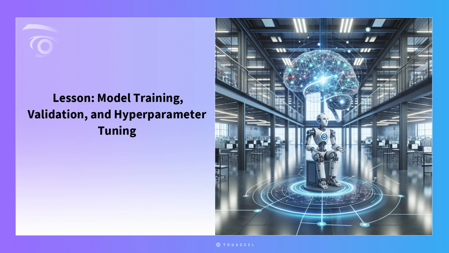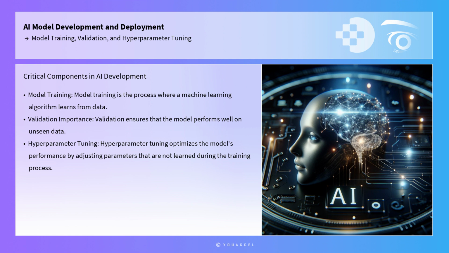Lesson: Model training, validation, and hyperparameter tuning. Effective model training, validation, and hyperparameter tuning are critical components in the development and deployment of artificial intelligence systems. As AI models become increasingly sophisticated, the importance of these stages in ensuring robust, generalizable models is paramount.